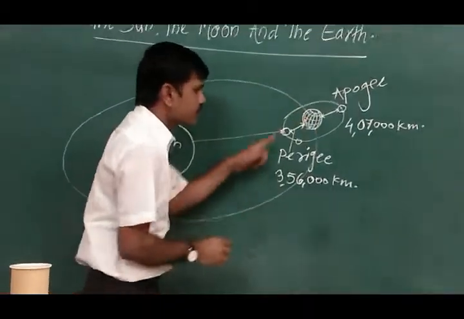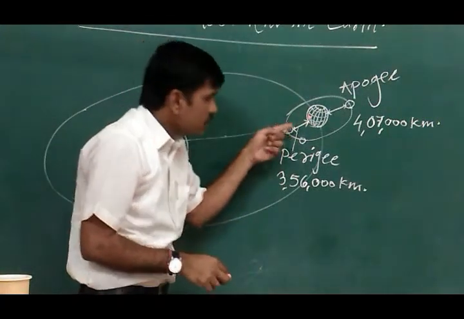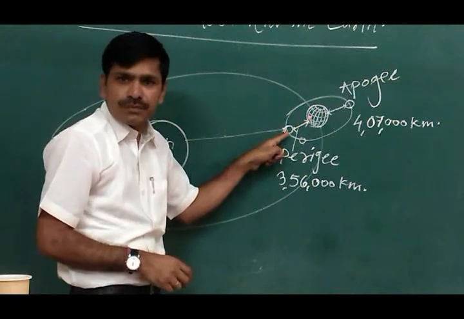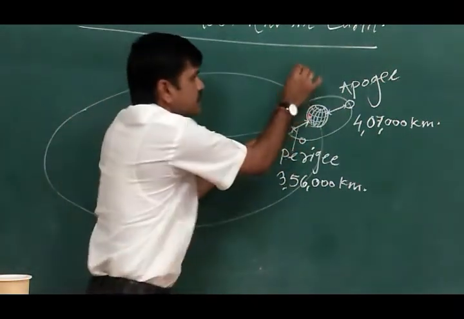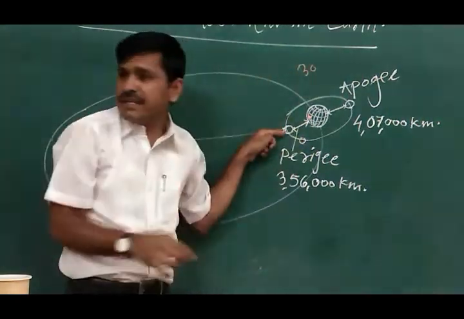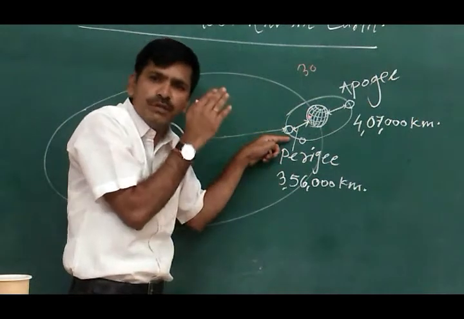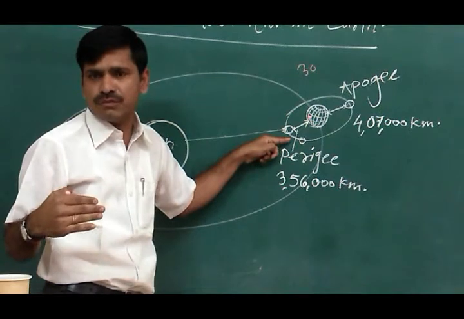Suppose we are here. When the sun rays fall on the moon, it will be visible to us. As the moon rotates and completes its path in 30 days, meaning 1 month, the phases of the moon continuously change during these 30 days. This is called the phases of the moon.